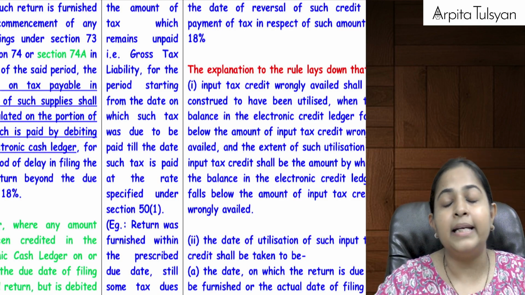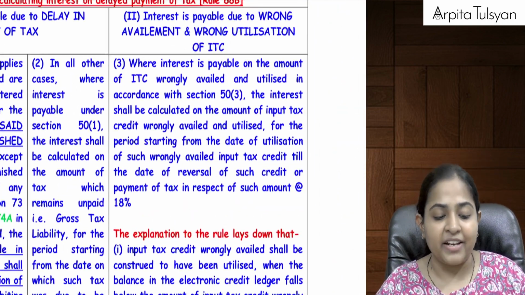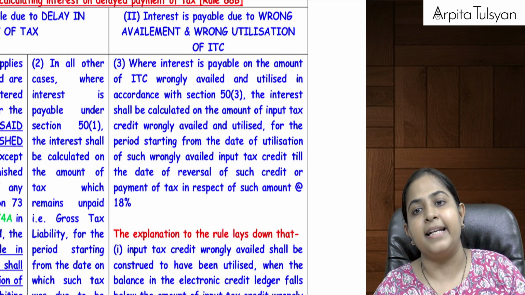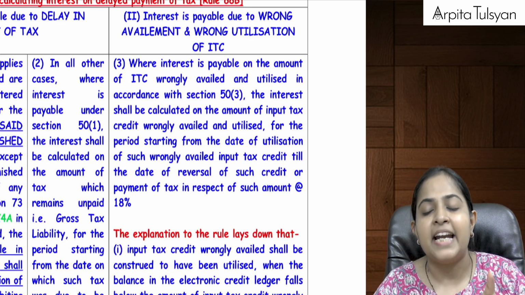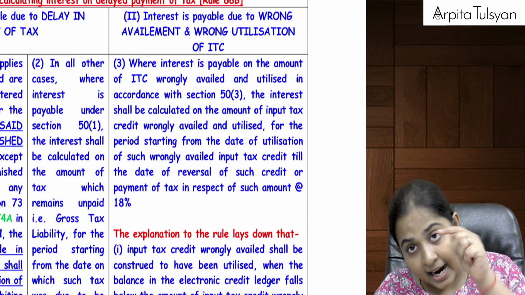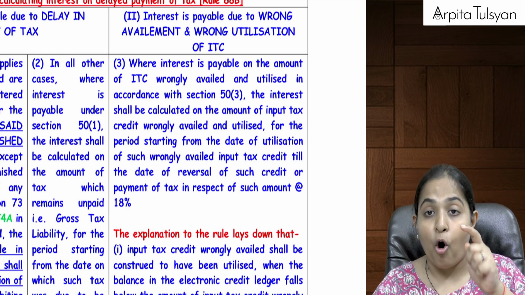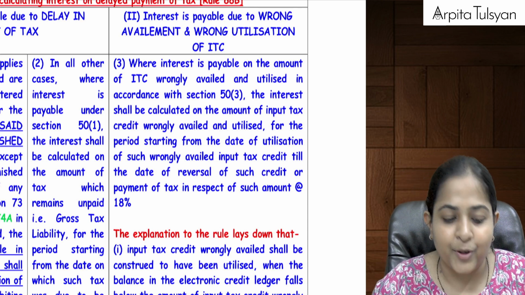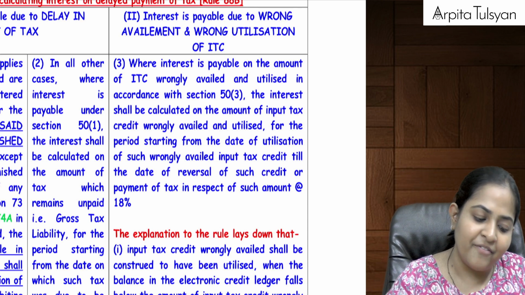The only thing here that is very important is, you should have started utilizing that particular ITC. If you have not yet started utilizing that ITC, no interest. But if you have started utilizing that wrongly availed ITC, then the interest under section 50 is going to come up here.